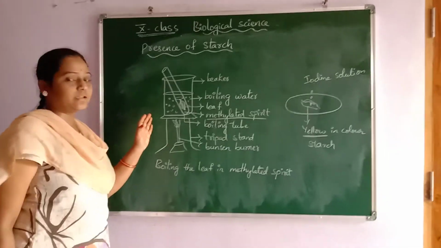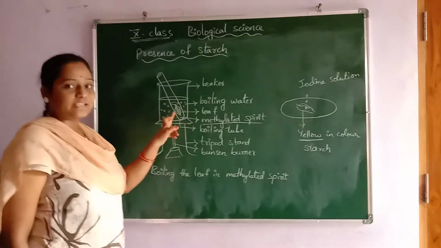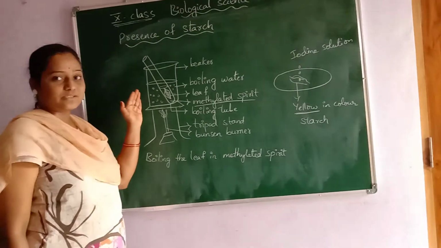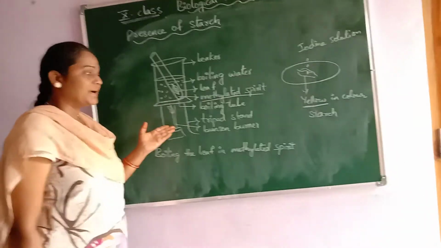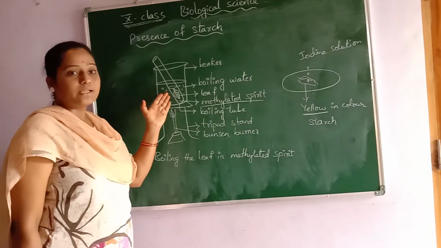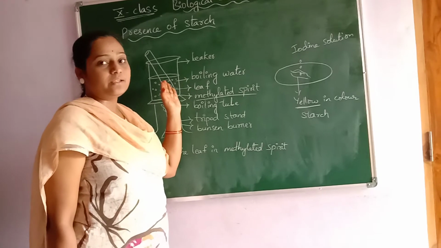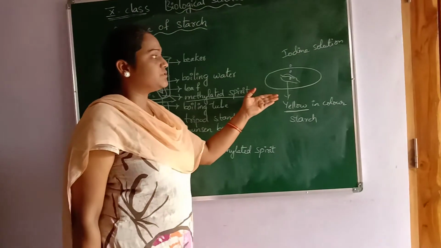Once again, first we place the leaf in methylated spirit and boil it, taking some water in a beaker under the Bunsen burner. Remove the leaf with the help of a holder and transfer it into the petri dish.